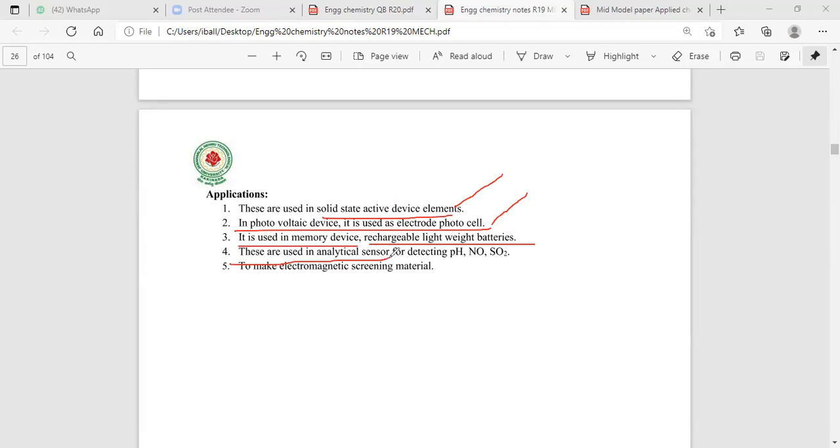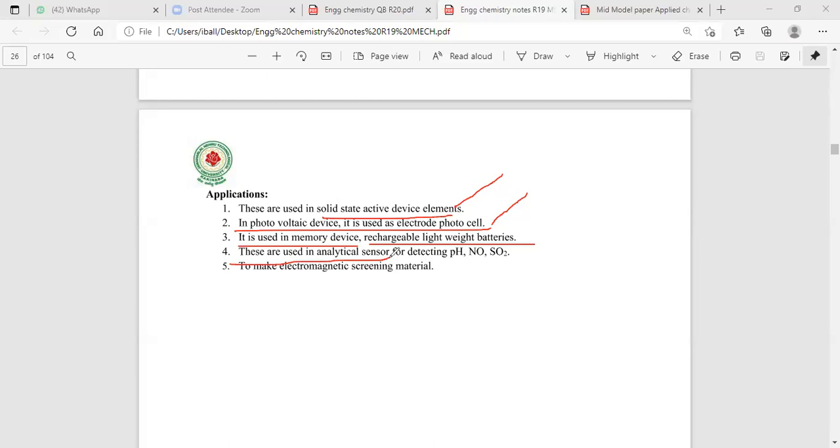Generally, polymers like bakelite, polyvinyl chloride, polythene are used as electrical insulation materials. Electricity pass cheyakunda hold cheyadaniki, resist cheyadaniki manam PVC, bakelite, polythene vadatham. Then what is the main difference between polyacetylene and polythene? Polyacetylene is a conduction polymer. Polythene is an insulating polymer.